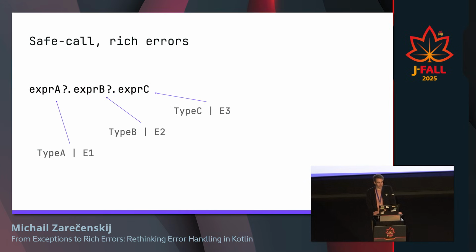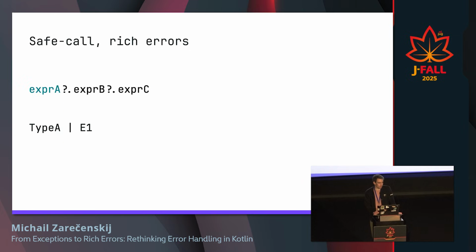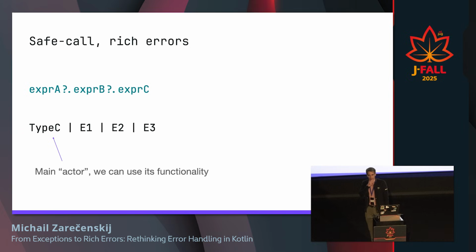Now you probably can see the logic, because if you have the same for union types, then expr A is just type A or E1. Expr B is type B, where the error can come from expr A, so it's E1 or E2. And the whole thing is just type C or E1 or E2 or E3. And here, because we always have only one main actor, it's possible to combine these errors together, because it's only one always. We cannot get type C or type B, which means that only errors can grow while the main actor remains the same.